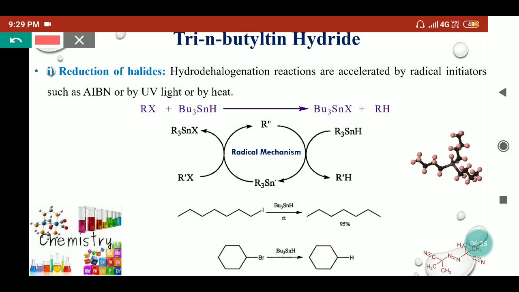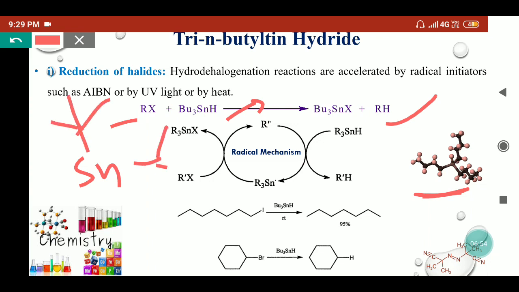Like here we can see the simple representation, where the haloalkanes treated with tri-n-butyl tin hydride will give the alkanes. This is the TBTH, where the center is the tin metal and it is attached with one hydrogen and three n-butyl groups. So we can say like this, it is n-butyl and here it is hydrogen. So it is almost the structure.